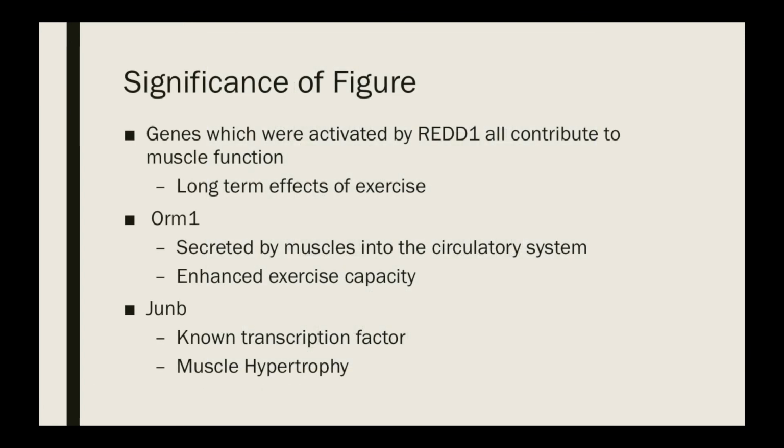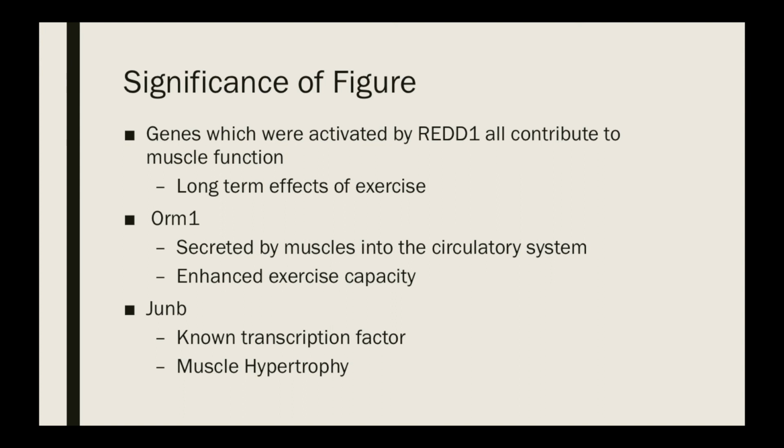So further analyzing the results seen in the previous figure, it is known that in some way all of these genes play a role in increasing the capabilities of muscle tissues. The expression of all of these genes seen in the previous figure were somehow activated by RED1 protein. While these genes all improve the muscle's ability to perform aerobic exercises in a different way, their effects all can serve the cells long term. Since these proteins cause lasting changes in the cells, it is possible that RED1 expression may have implications on the future function of the muscle cells.